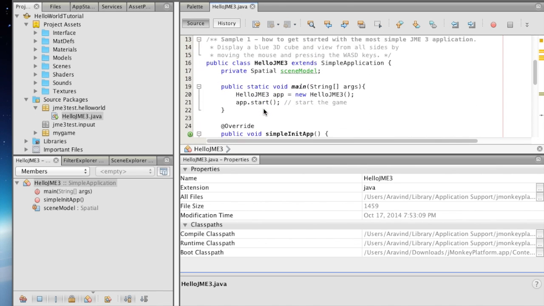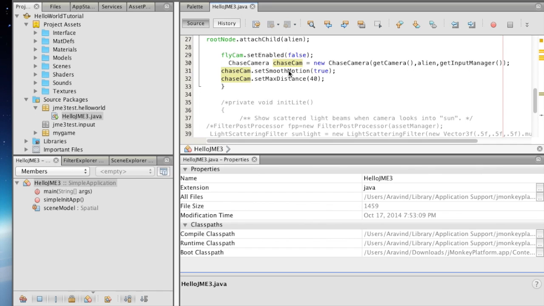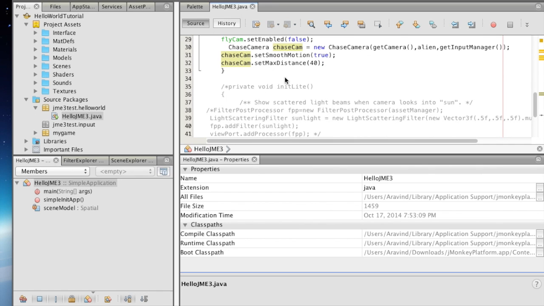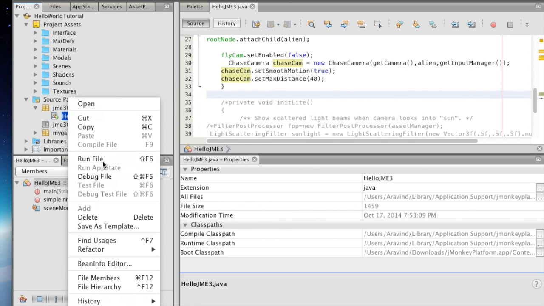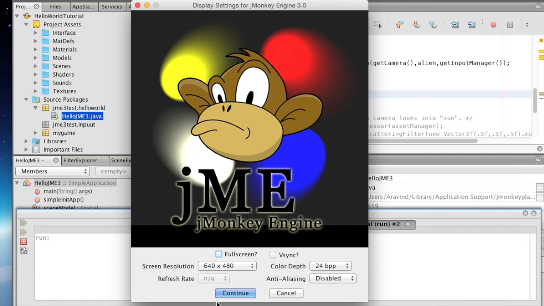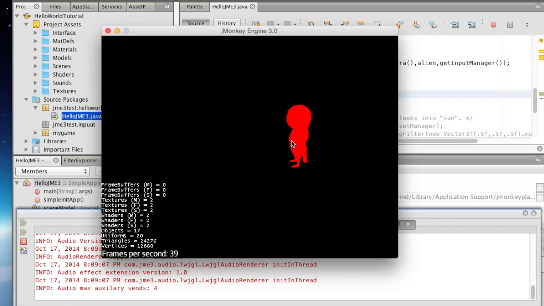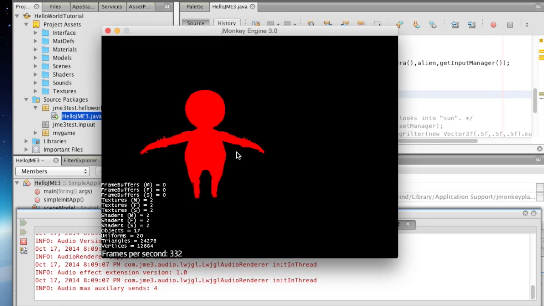So here is the code that I implemented. I created a character and I assigned the camera to it, and I disabled the fly cam. We'll see a quick demo. Run the file. So here you see the red little character. As and when I rotate using the mouse, the camera origin is pointed at the axis 0, 0 and 1, and as I move the camera, the origin point keeps moving. I can even zoom in and zoom out.